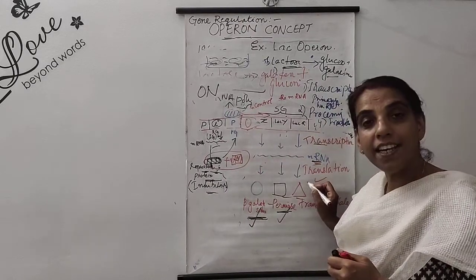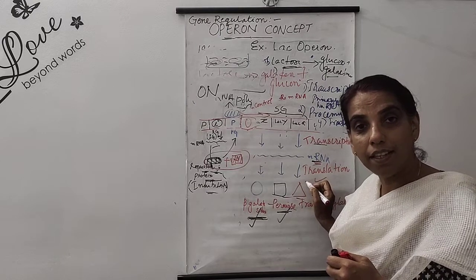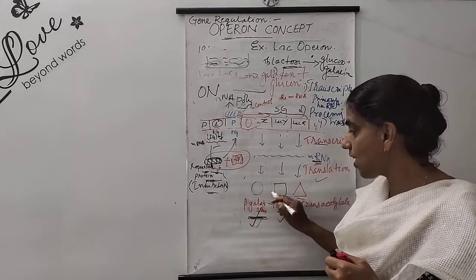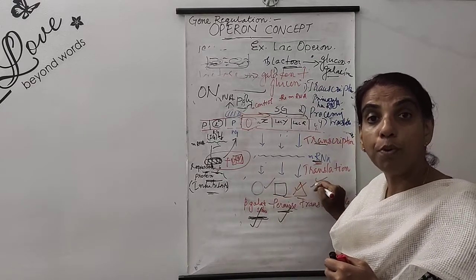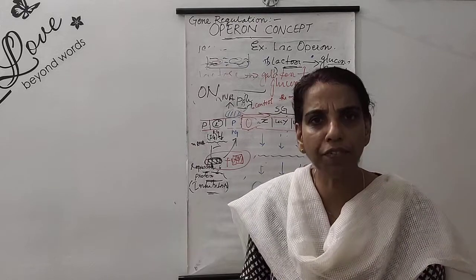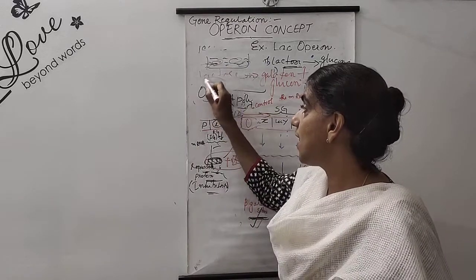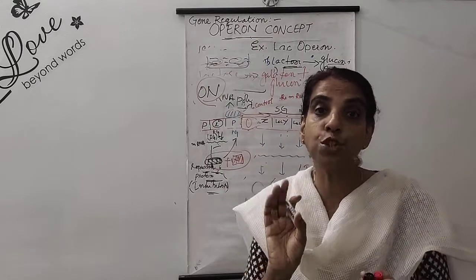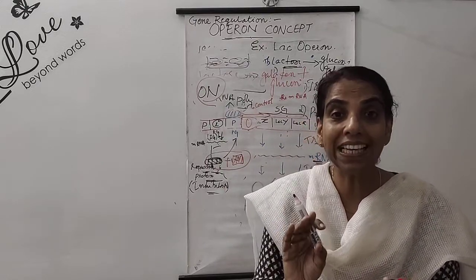When messenger RNA is transcribed, translation can happen. When translation happens, the particular protein in the form of enzymes can be manufactured. Everything is perfect. That means it is in a switch on condition. So who gave that switch on induction?